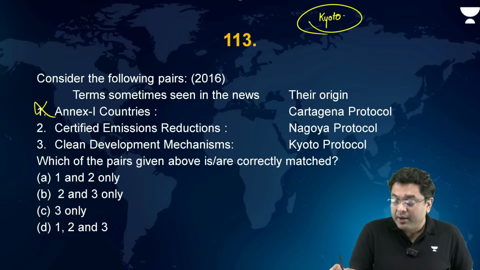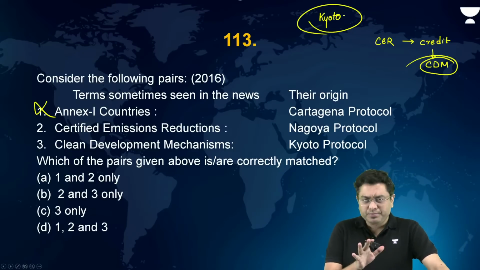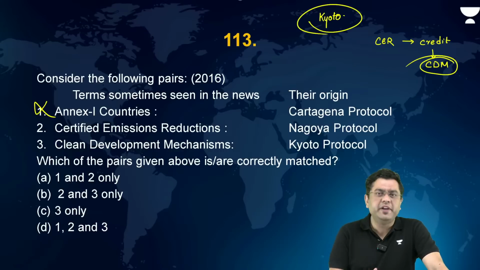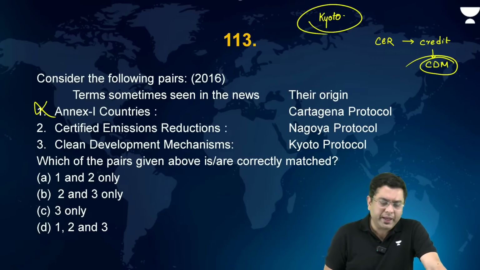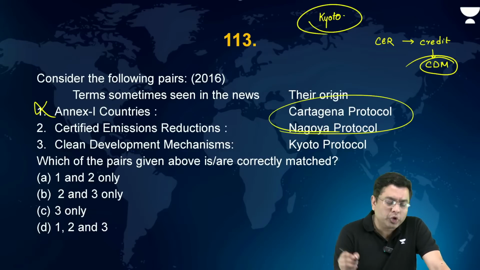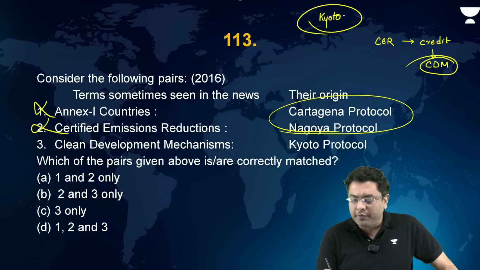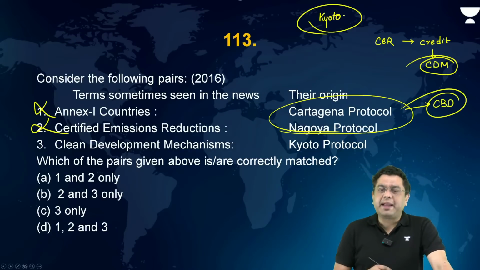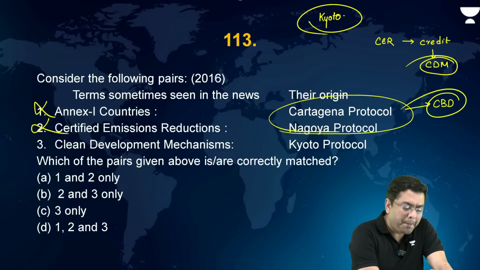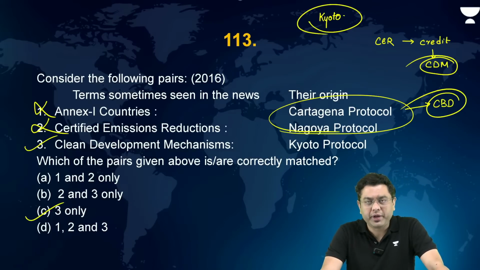So, CER is basically the credit that you get for CDM, Clean Development Mechanism. We have covered these in the previous video of the conventions and protocols in greater detail. So any doubt in that, you can refer to those videos as well. Now, Cartagena and Nagoya, both of them incorrectly matched. Both of them are a part of CBD, right? Clean Development Mechanism, a part of Kyoto Protocol. Yes. So in this case, the correct answer is going to be C, that is 3 only.